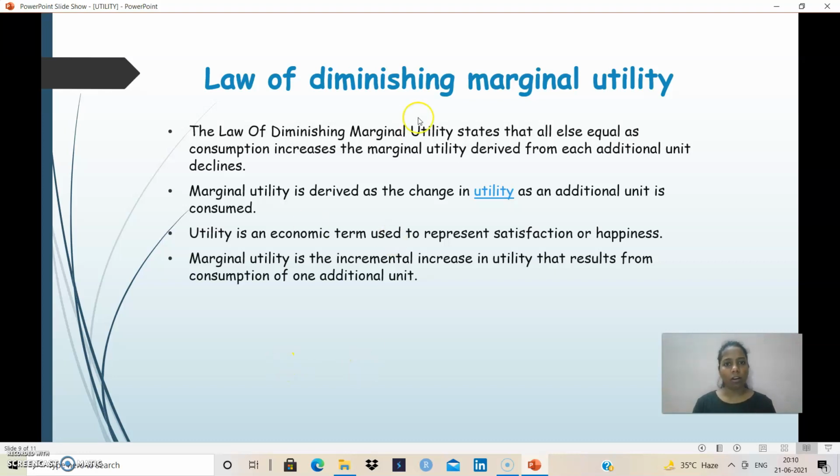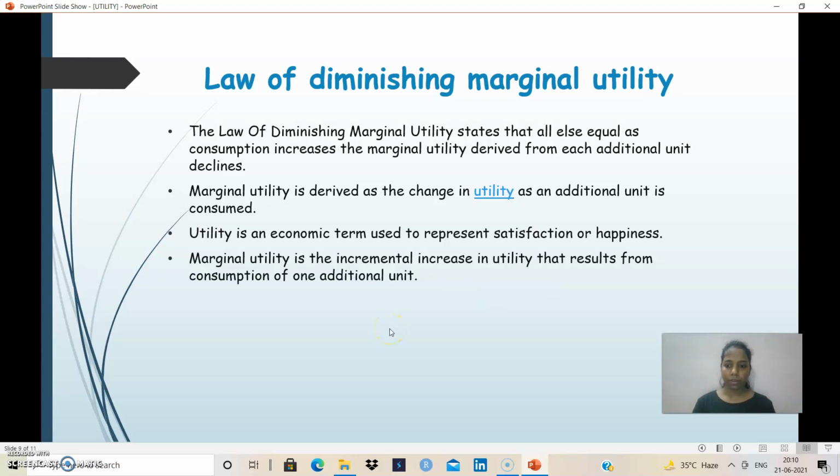This is known as the law of diminishing marginal utility. Marginal utility is derived as the change in utility as an additional unit is consumed. Utility is an economic term used to represent satisfaction or happiness. Marginal utility is the incremental increase in utility that results from the consumption of one additional unit.